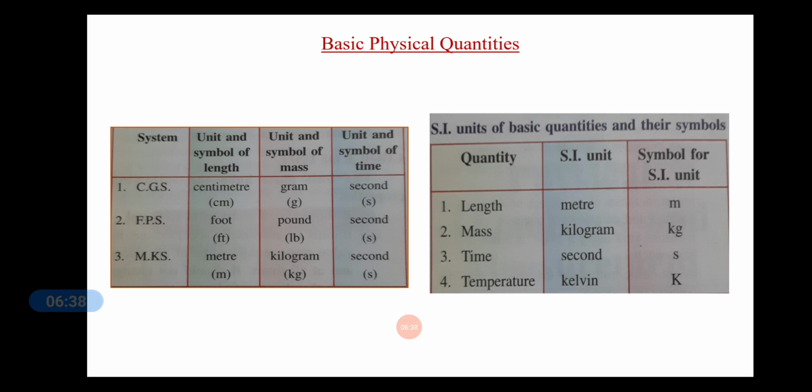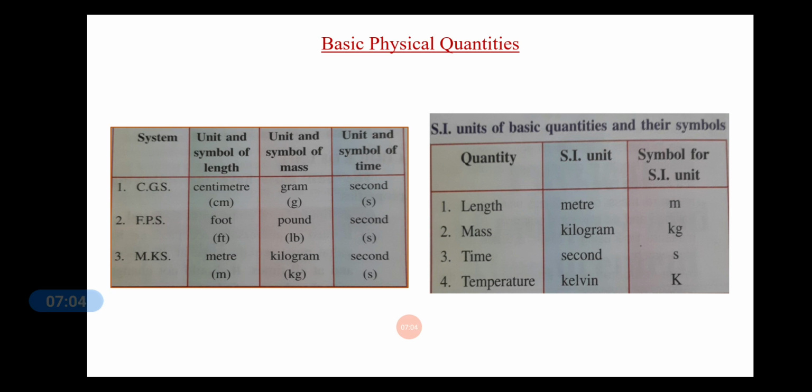Now, these two systems could not be used throughout the world because the value of foot or pound can be used in one country but not in other countries. Similarly, centimeter and gram were very small. Now, it has to be a certain unit which can be accepted everywhere universally.